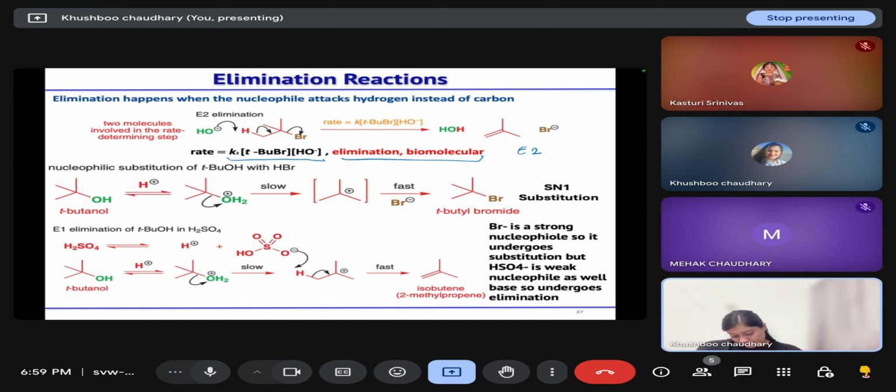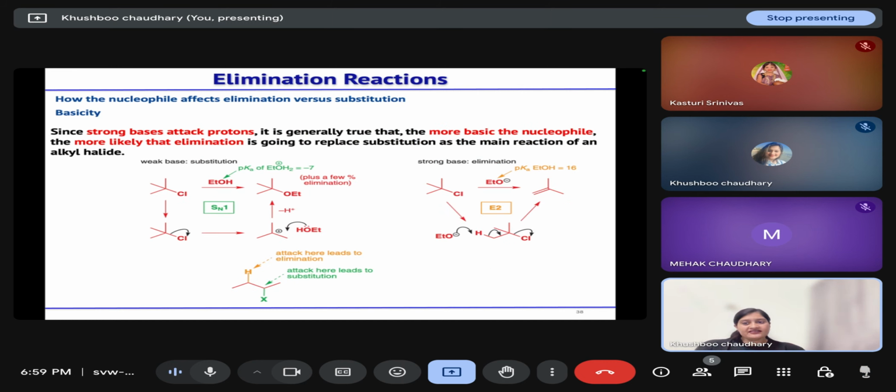Another example is E1 elimination, where in the first step your leaving group will leave, and then in the fast step a proton will leave. So this is your E1 elimination that depends on the concentration of only the substrate but not the nucleophile.